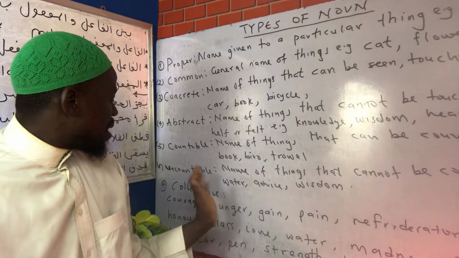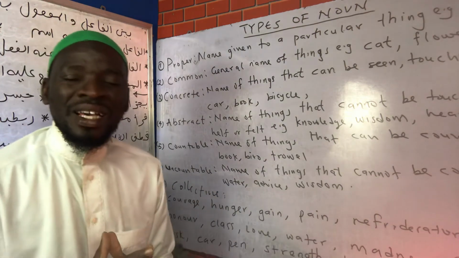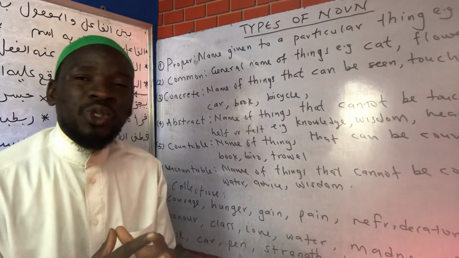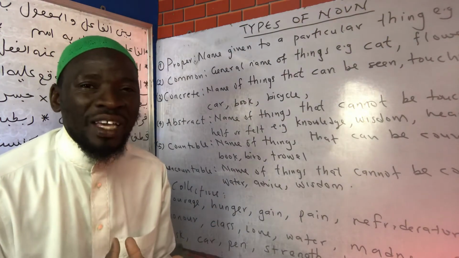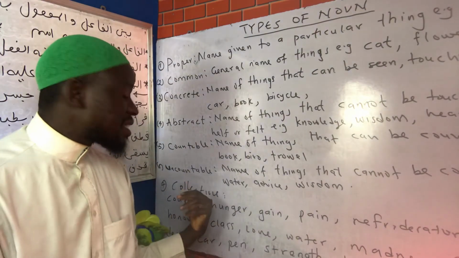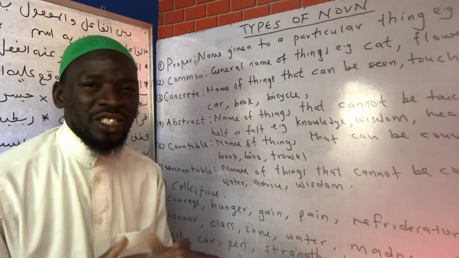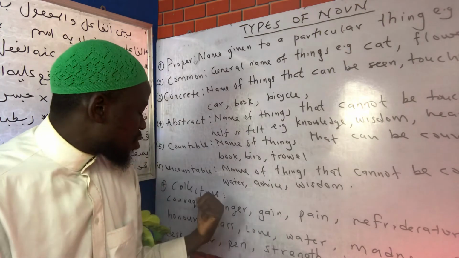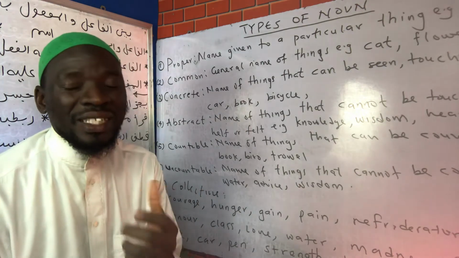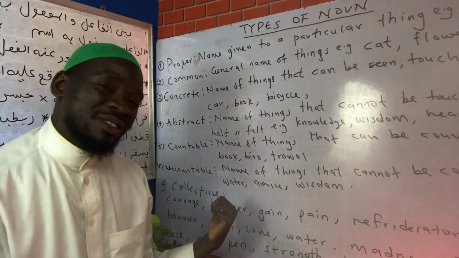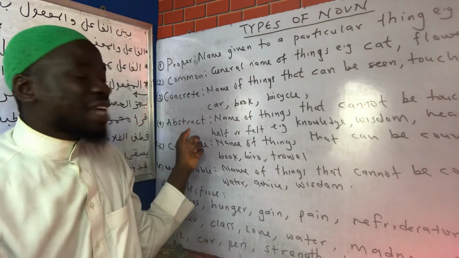Then these are other examples. What we want to do here is identify and classify each of these words in the group. For instance, we have the word courage. Courage is something that cannot be seen or touched, so it is abstract.